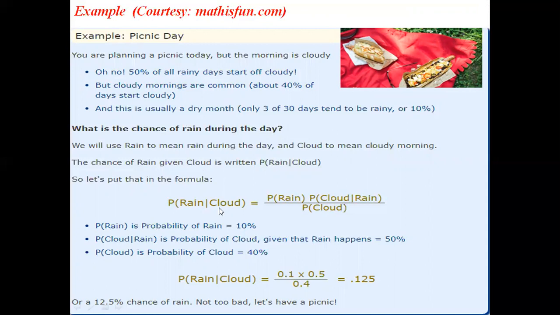So what is the probability that it rains if it is cloudy? That is equal to probability of rain into probability of cloud for given rain, divided by probability of cloud. This example will help you for better understanding of the concept of Bayes' theorem.